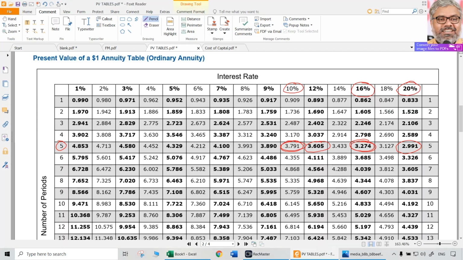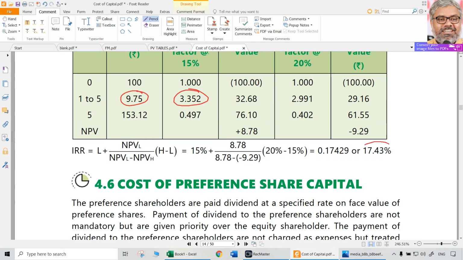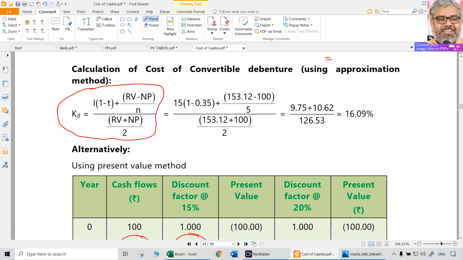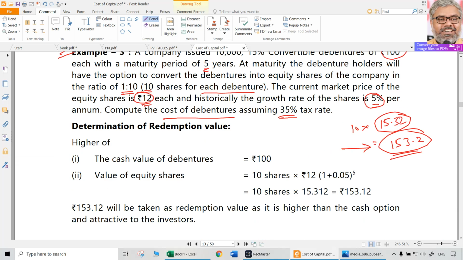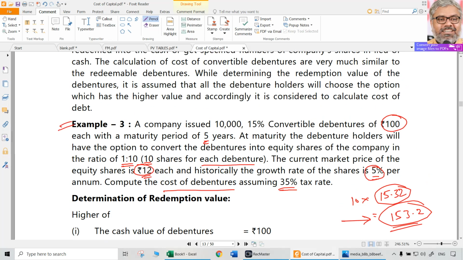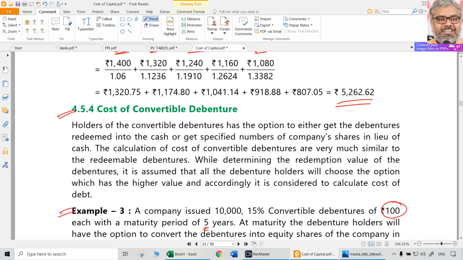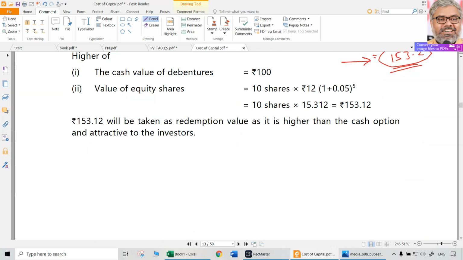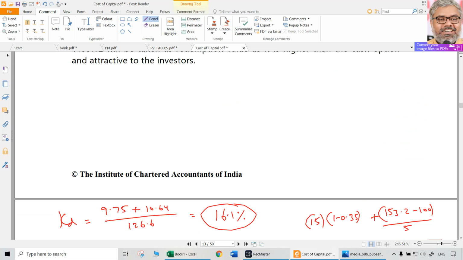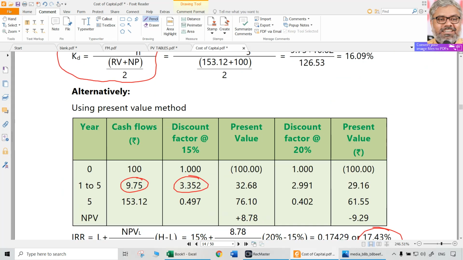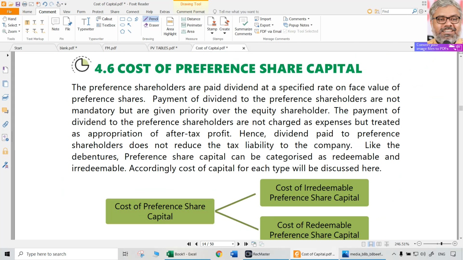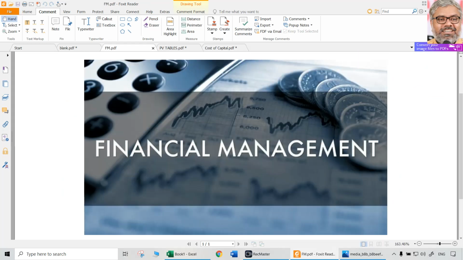That is the cost of debt. Around 17.4. That is the cost of debt. So like this also, cost of debt can be calculated using the present value approach, and this can be called the YTM approach. Any such situations where even convertible debentures are there, they can also be calculated like this. Value of them can be calculated, cost of them can be calculated. All that we need to apply is the present value approach, that is time value of money.